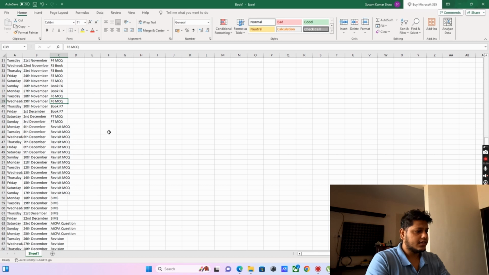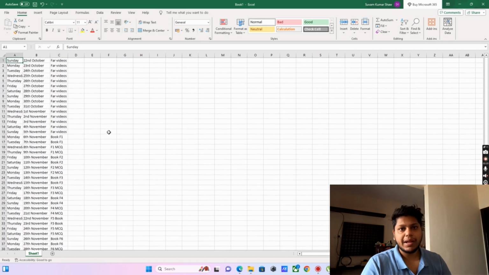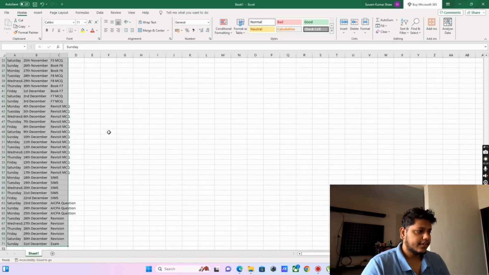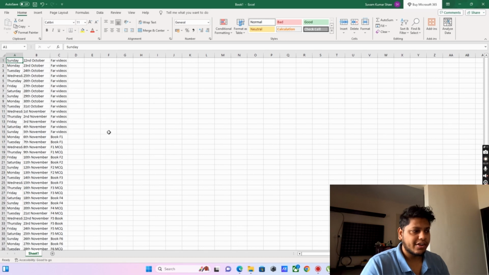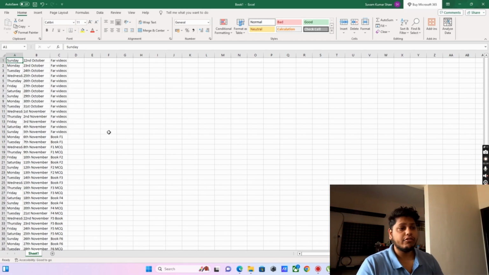So this is the overview of how I used to plan my exams and go about it. It's not like I used to stick with this plan from date to date, but it's about when I want to give my exam and how I want to go about it. Some days some syllabus I have to complete faster, some I should take a little more time, and sometimes because I'm going out somewhere I should push it a day or two, but you have to be consistent with it. That's about FAR. This is how you can approach FAR, your action plan.